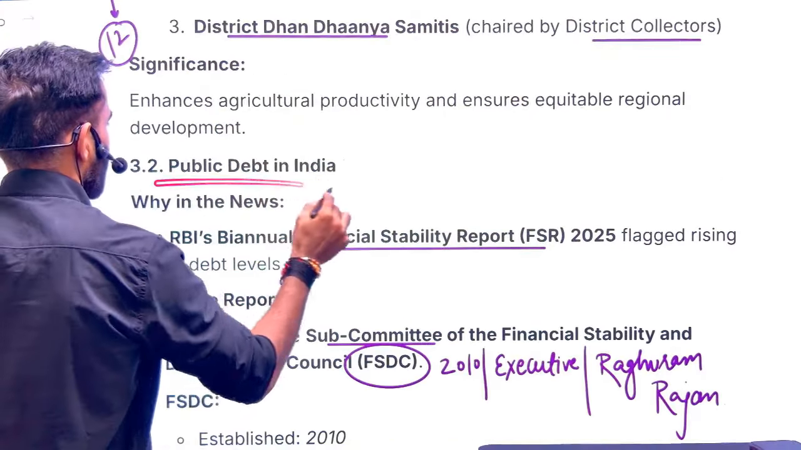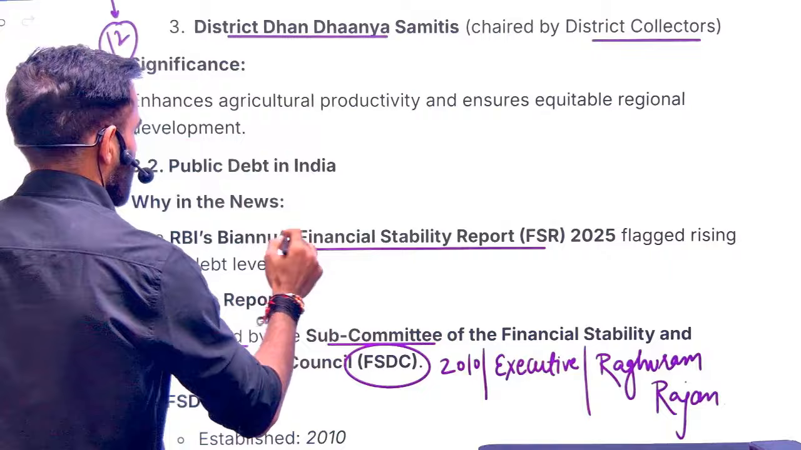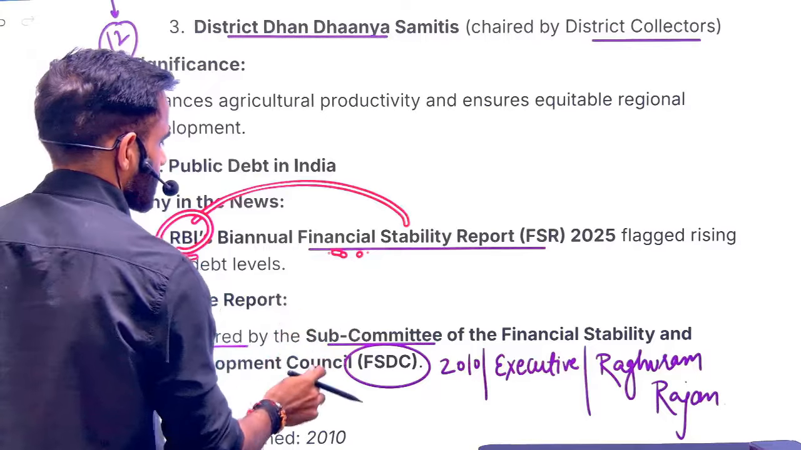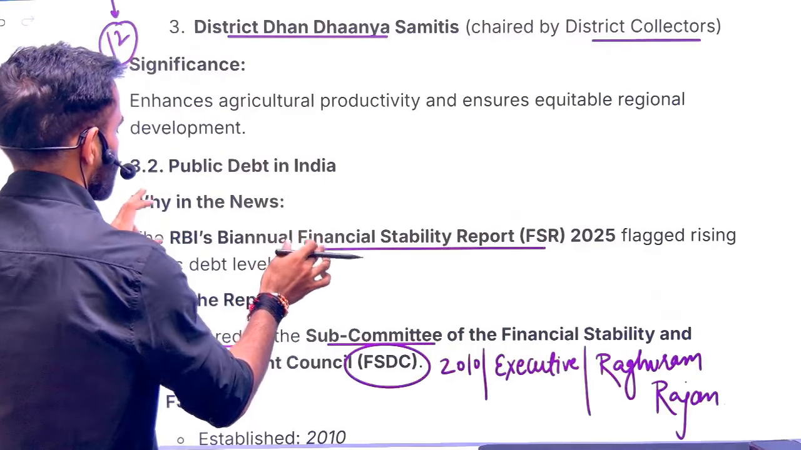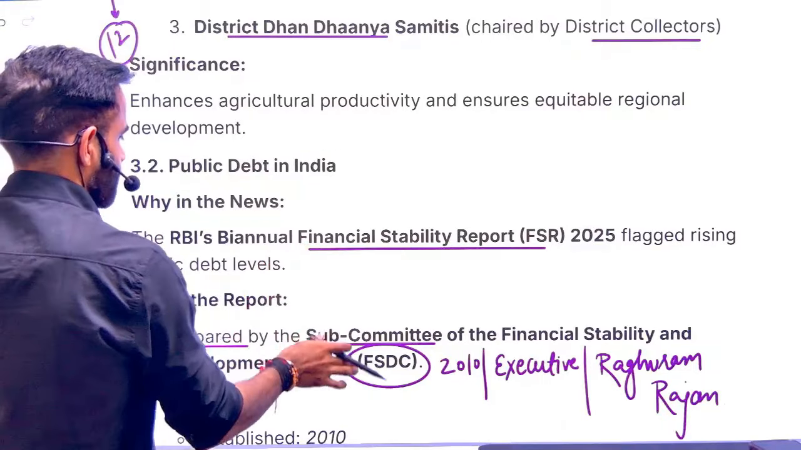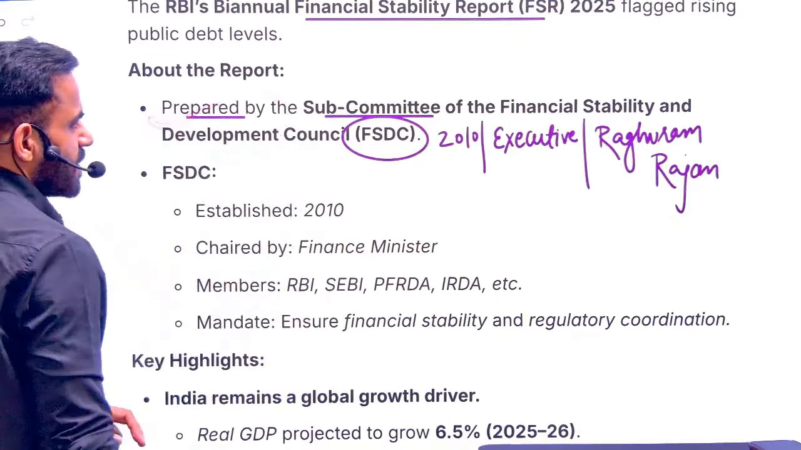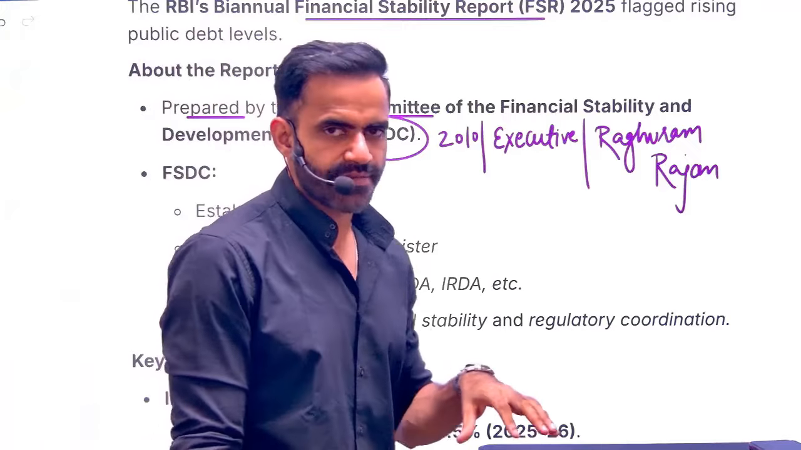Next is related to public debt in India. So understand, there is a report by RBI, that is the Financial Stability Report, FSR. This report is prepared by the subcommittee of FSDC. What is FSDC? Financial Stability and Development Council.